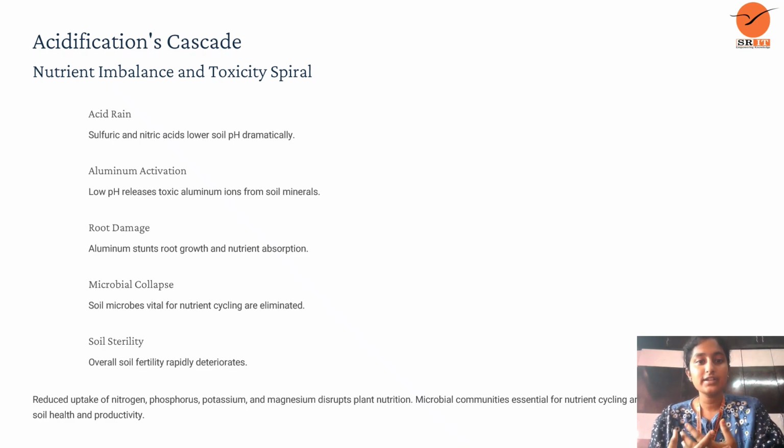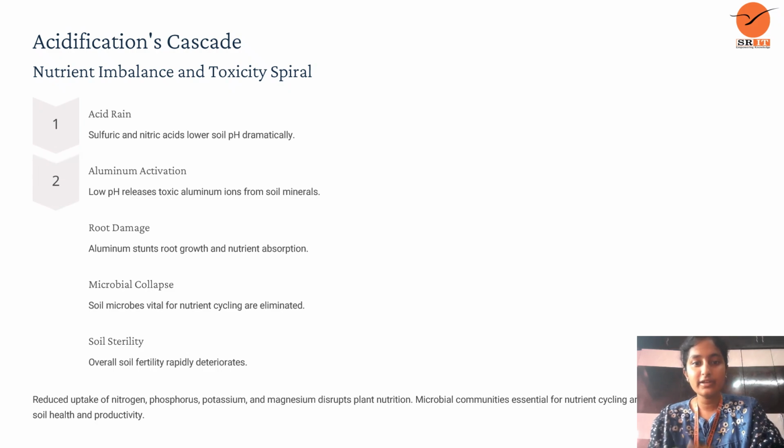Acidification cascade. What is acid rain and what compounds are formed due to acid rain? Let us see in this video. Acidification cascade: nutrition imbalance and toxicity spiral. First is acid rain. Acid rain is formed by sulfuric acid and nitric acid, which lowers the pH dramatically. Moreover, pollutant smoke comes out of industries, which causes acid rain.